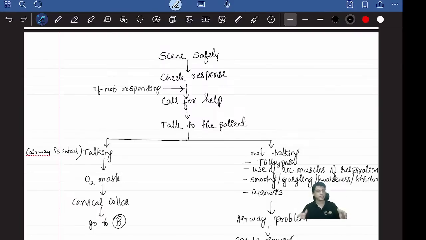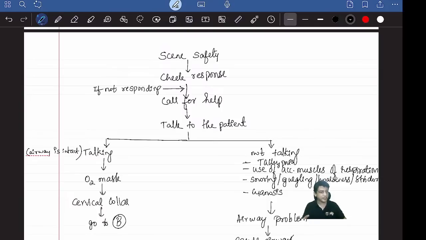There is one patient who has come along with ten attenders who are moving all around. Can you do anything properly without fear or without any obstruction? No. So first, scene safety. Make the scene clear. First, let all the persons go away. Only the patient is lying down there. Then you can start whatever it is.